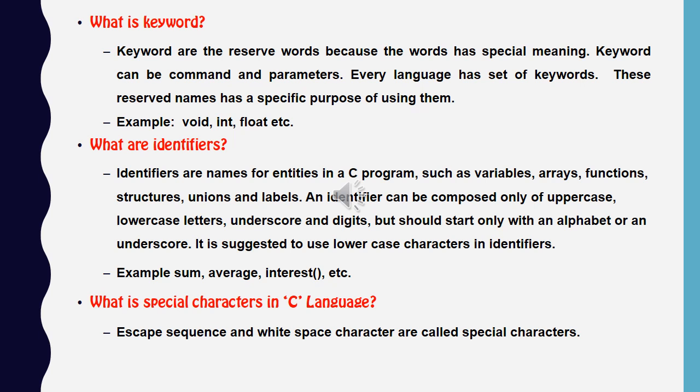The next question is identifier. Identifiers are the names of entities in a C program, such as variable, array, function, structure, union, labels. The names that you give to them are known as identifiers. An identifier can be composed of only uppercase and lowercase letters, underscore or digits, but should start only with an alphabet or an underscore.